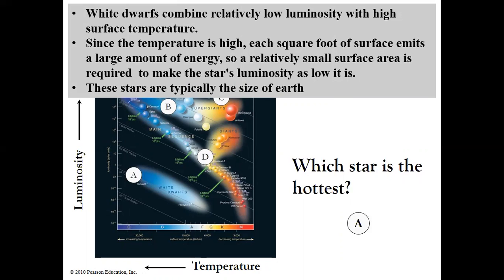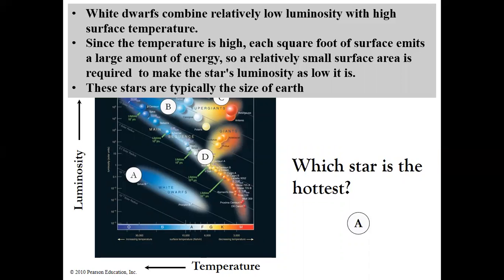White dwarfs combine relatively low luminosity with high surface temperature. The luminosity is low because it is below in the vertical axis, but it is all the way to the left on the horizontal axis. Since the temperature is high, each square foot of surface emits a large amount of energy.